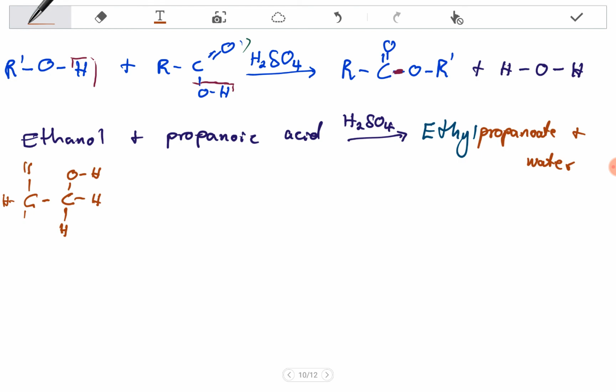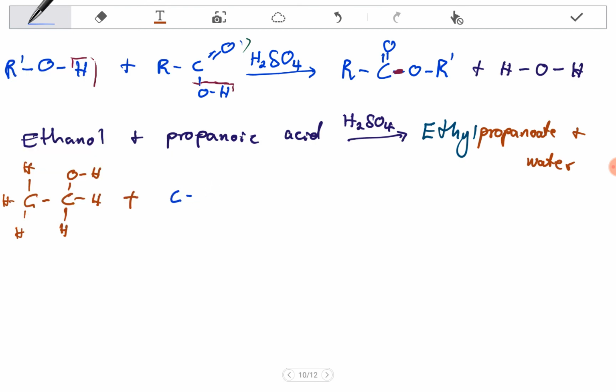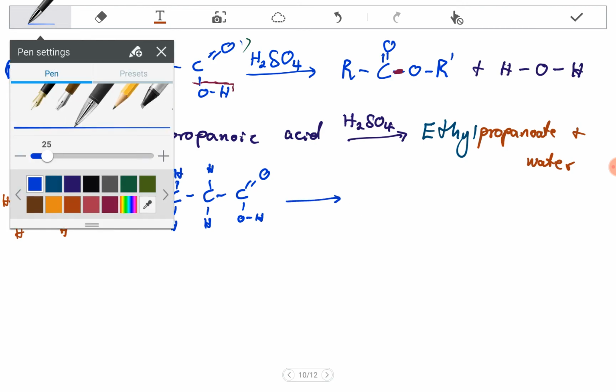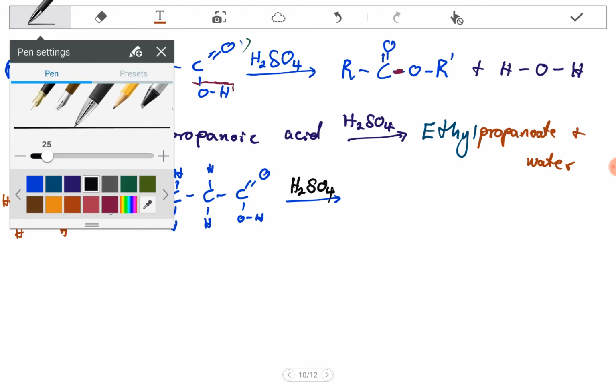For propanoic acid, we have 1, 2, 3, since prop means three. On the last carbon you have a double bond and a hydroxyl, and hydrogens on the others. This is propanoic acid, and you must have sulfuric acid as a catalyst.